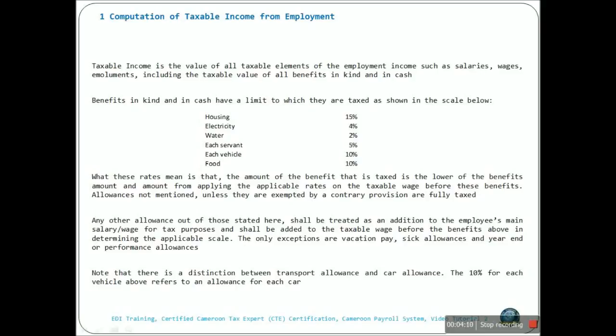Transportation allowance is meant for those using public transport to get to work, while car allowance is for those either under a company car or expected to use their own car to commute to work.